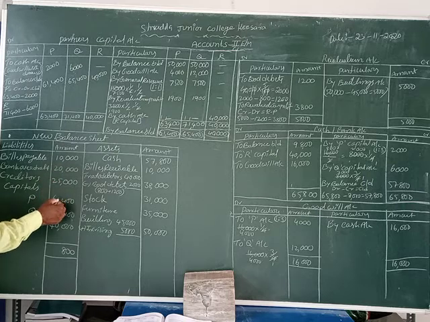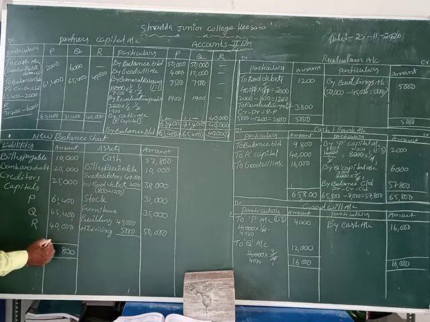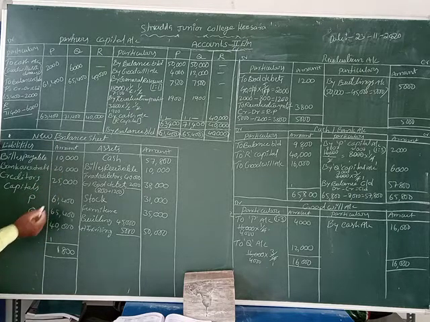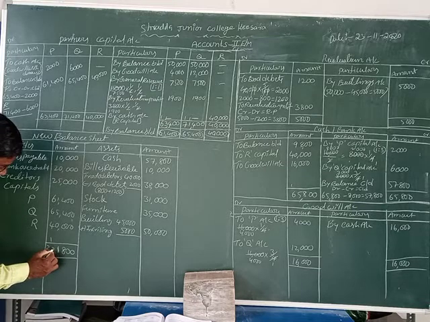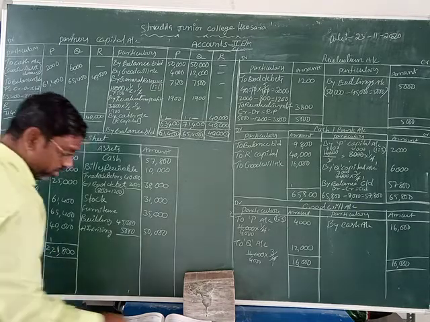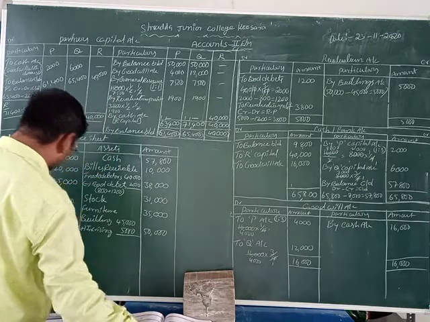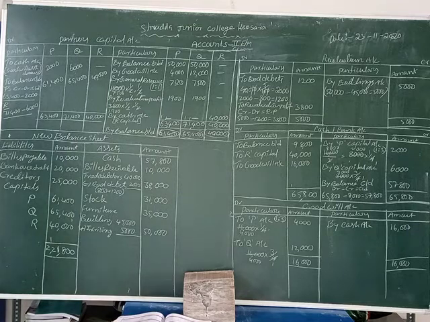Here 5 plus 1 is 6, 6 plus 5 is 11. 3, 5, 5 plus 6 is 11, 11 plus 10 is 21, plus 1 is 22. 1,21,800. Sorry, 2,21,800 is the liabilities value, students.